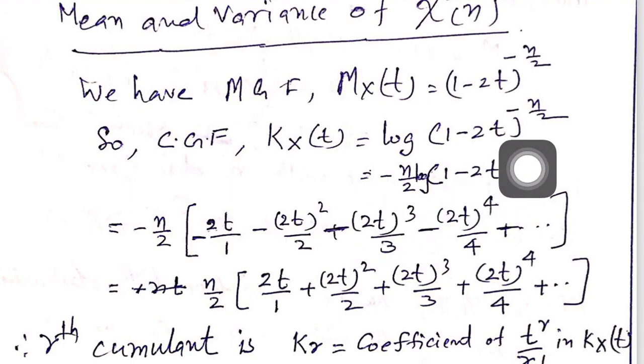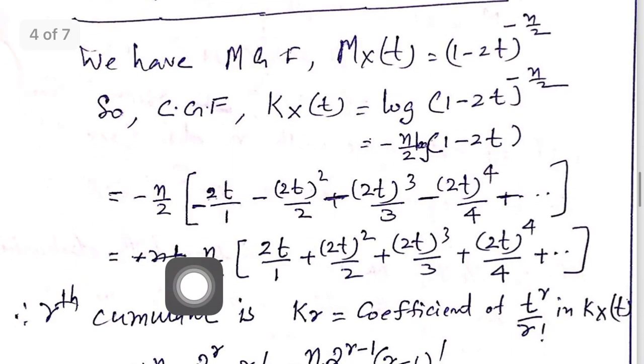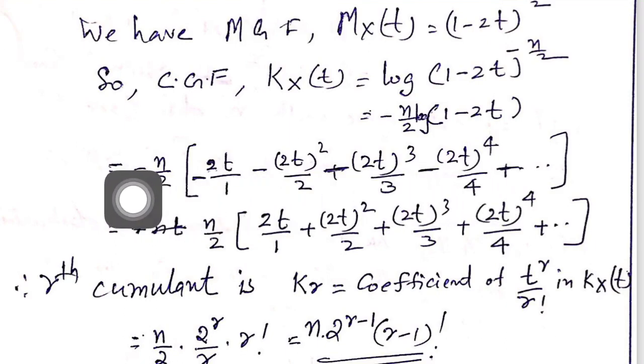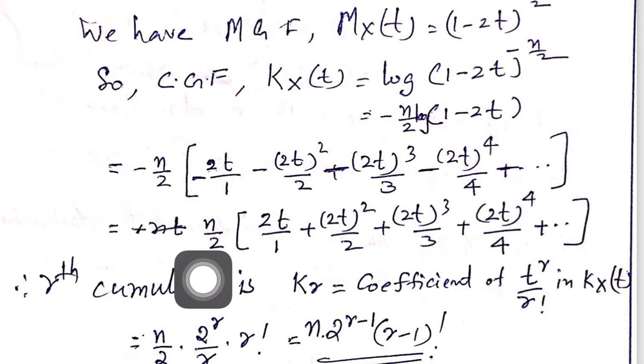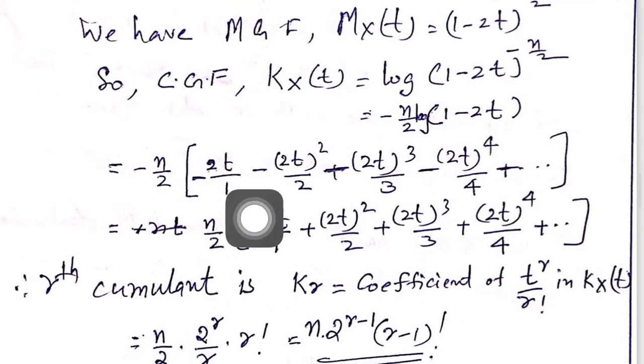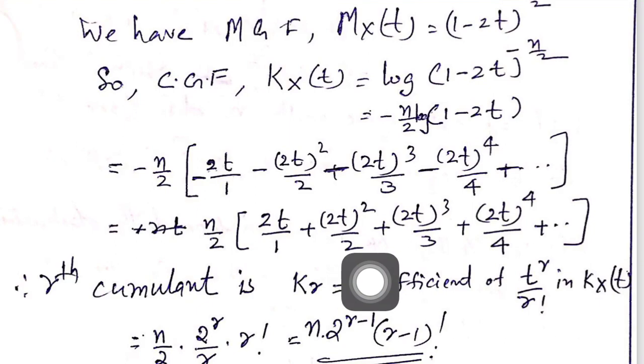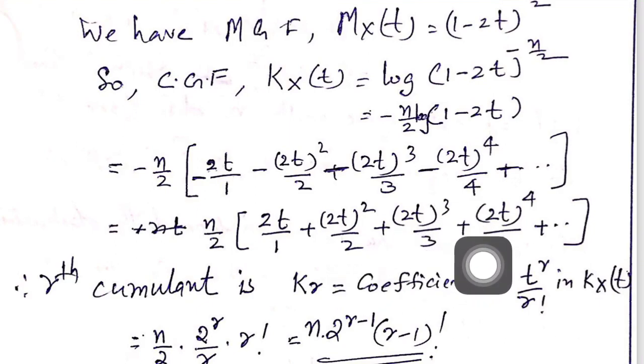Okay, this is well known in mathematics. Each term is negative inside and outside also negative. So you take the common negative quantity, and negative multiplied by negative becomes plus. So this is n by 2 into all the terms becoming positive: 2t by 1 plus 2t whole square by 2 plus 2t whole cube by 3 plus 2t whole to the power of 4 by 4, etc.